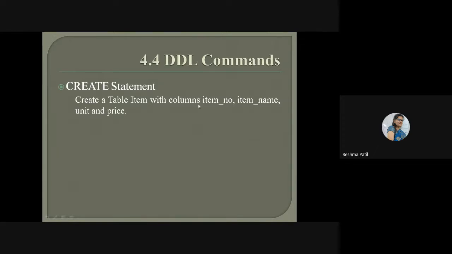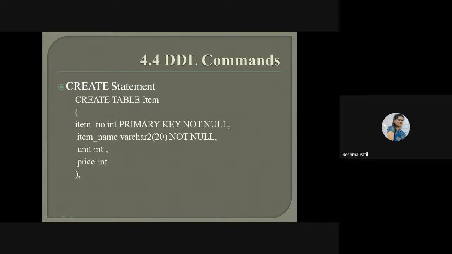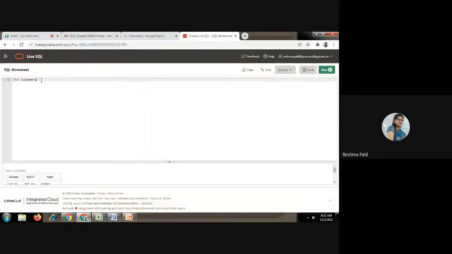and the column names are item number, item name, unit, and price. Four columns are there. Using this, we are going to create the table item. So this is the query for that. We will start writing the item query: create table. This is common for all. Only the name is going to change. Create table item. Then open the function bracket.